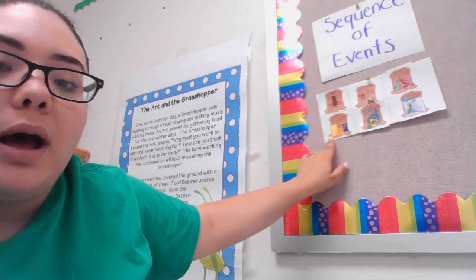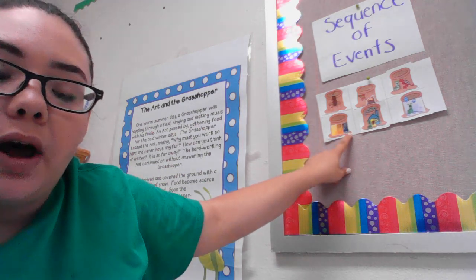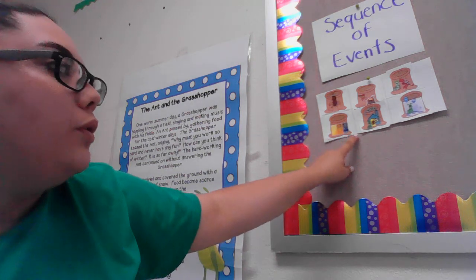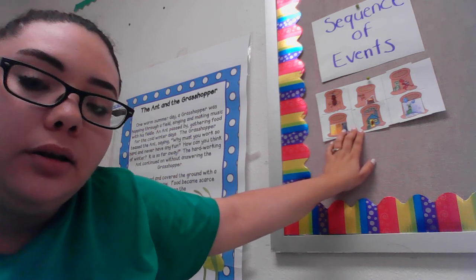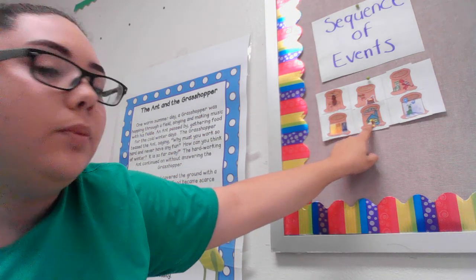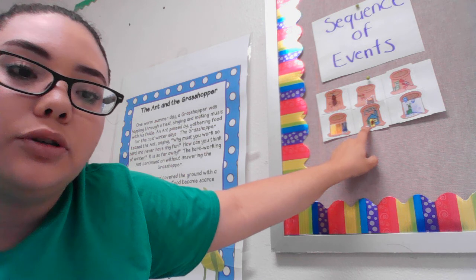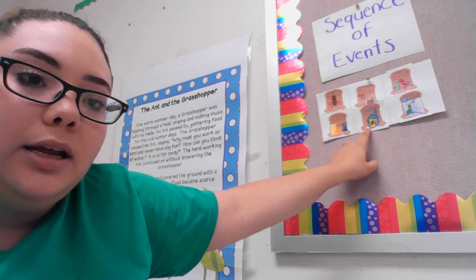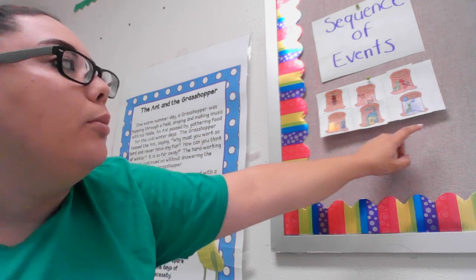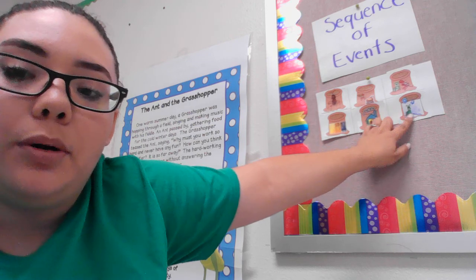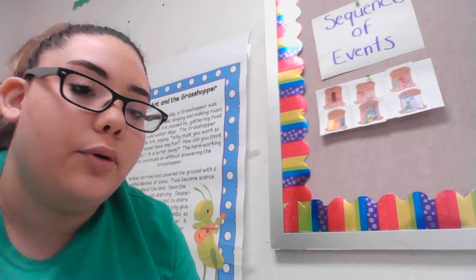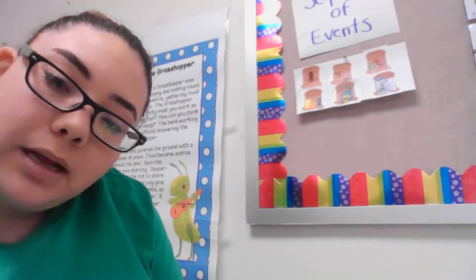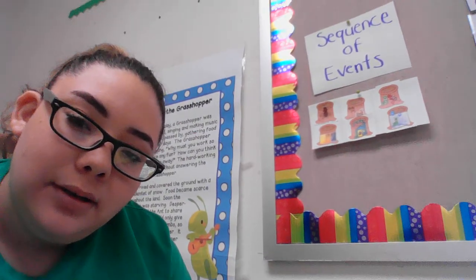But then what happened was the seasons changed fast, went from summer to fall, and then the grasshopper was hungry because he didn't collect any food, so he went to go ask the ant for some food, and he only gave him a little bit. So in the end, the grasshopper was sad, and it was cold and hungry, right? That's our sequence of events.